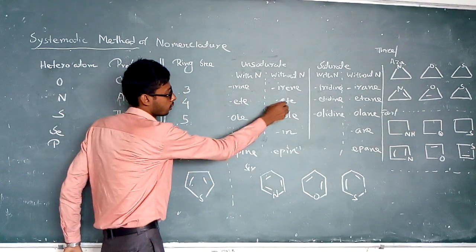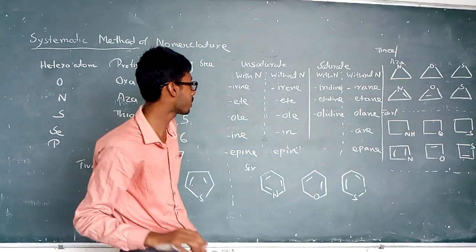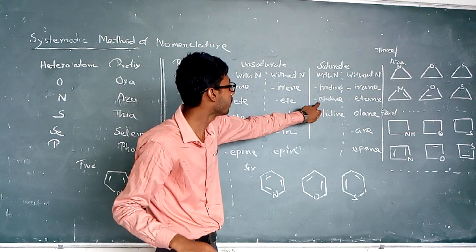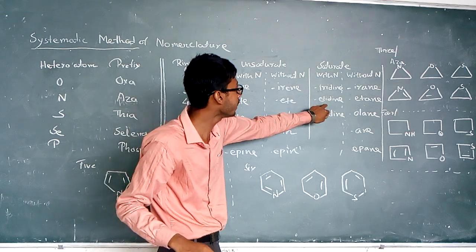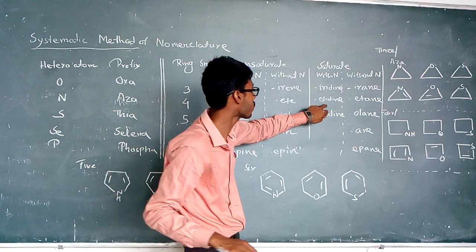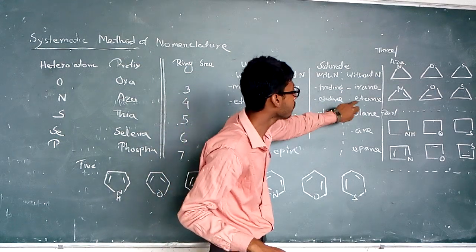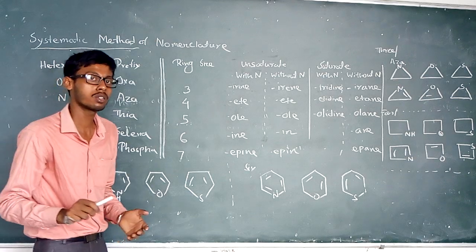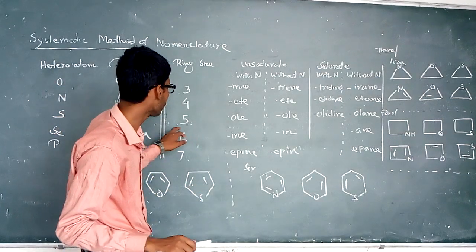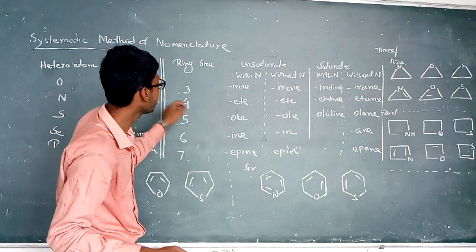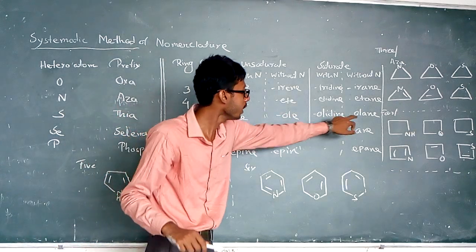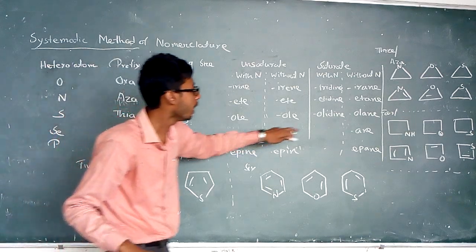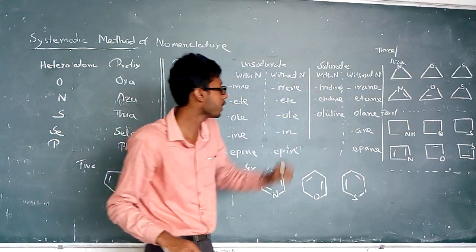That is, these two suffixes are similar, and when the compound becomes saturated, the suffix should be ethylene for the nitrogen containing heterocyclic compound, and ane for the heterocyclic compound without nitrogen. So in the 5 member ring, that is the ole, olidine, and the olane. Here the 6 member is ine, and without nitrogen containing, that is the ane.